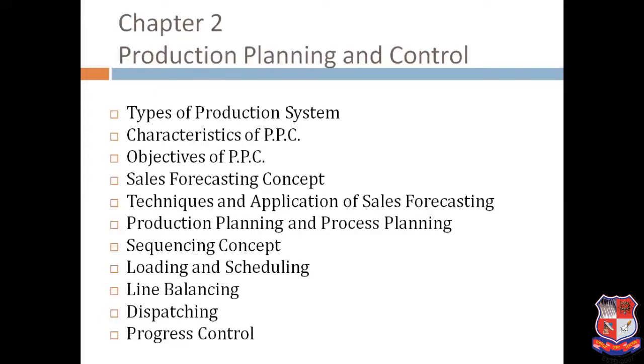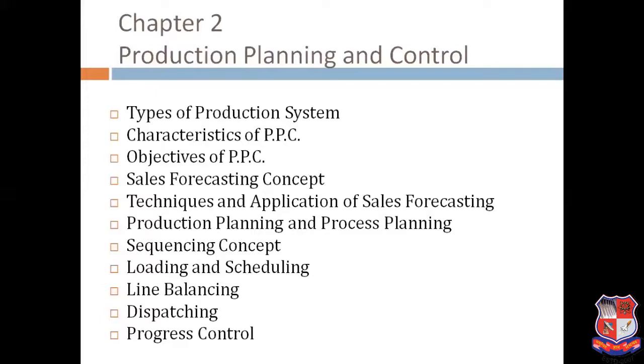Third one is the objectives of the production planning and control system. What are the main objectives of the production planning and control? Here, I will just give them: to deliver quality goods in the quantity demanded by the customer, to allocate and assign the work to the different divisions of the production, means we can assign the maximum amount of work to the maximum amount of labor,